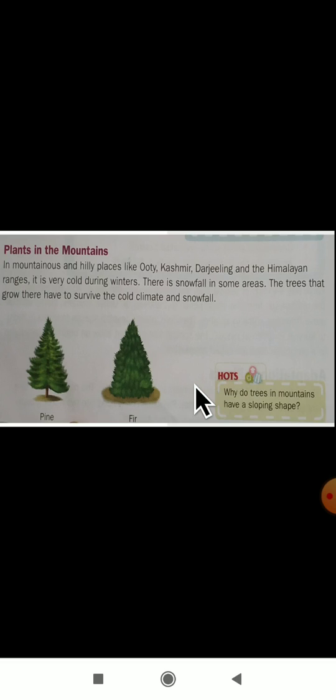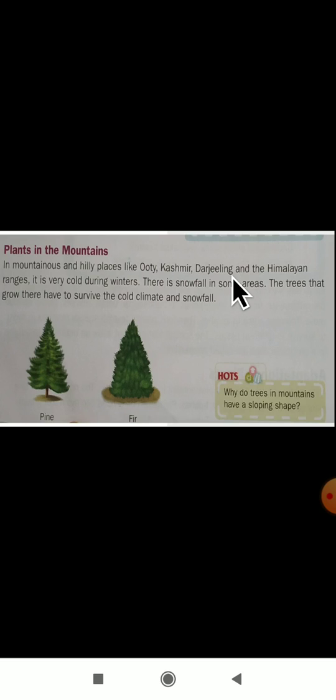Let us see here: plants in the mountains. In mountainous and hilly places like Ooty, Kashmir, Darjeeling and the Himalayan ranges, it is very cold during winter. Dear students, you have heard these place names: Ooty, Kashmir, Darjeeling and the Himalayas. So in the winter season these places are very cold.